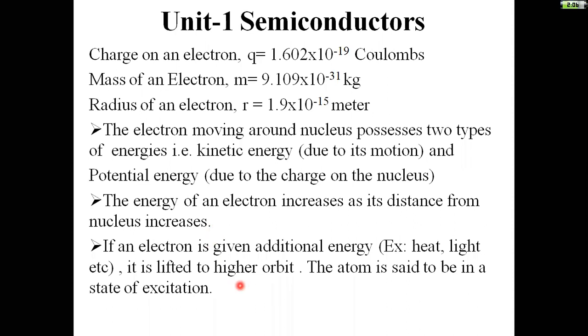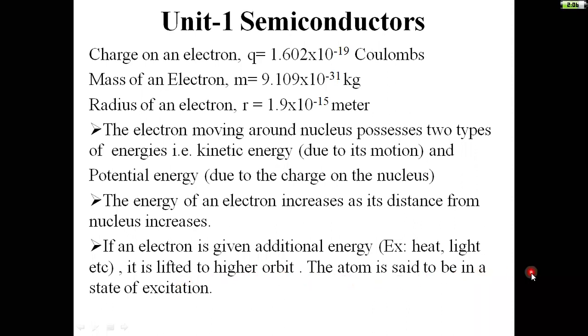Just memorize these two terms, innermost electrons and outermost electrons. If the electrons present in the outermost orbit are given some additional energy, some excitation in the form of heat, light, or other electromagnetic radiation, then that electron is lifted to a higher orbit.